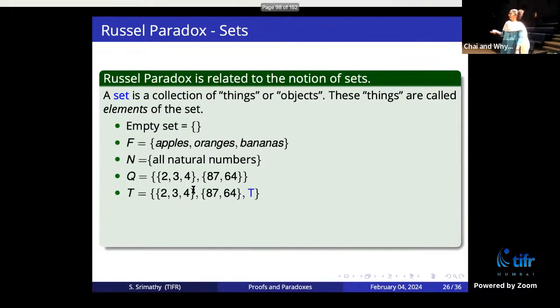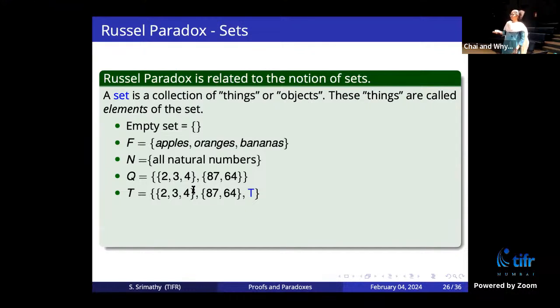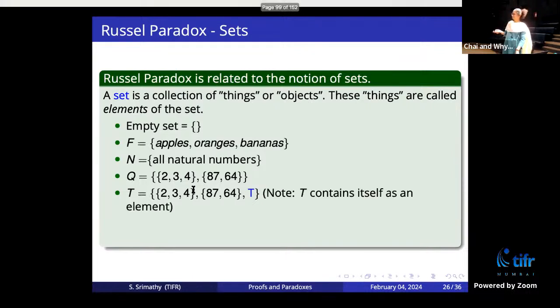Okay. Now you take another set T. So T is a set which contains this 2, 3, 4, 87, 64, two different sets. And T is also a set, so you can put T inside itself. So it's a set which contains itself. I'm not rigorous when I define set. I'm just taking set to be a collection of some things. It can be anything. So I put T inside it. So T is an element of the set, and T contains itself as an element.